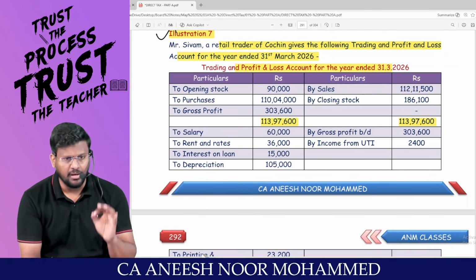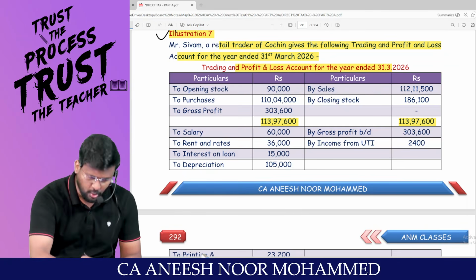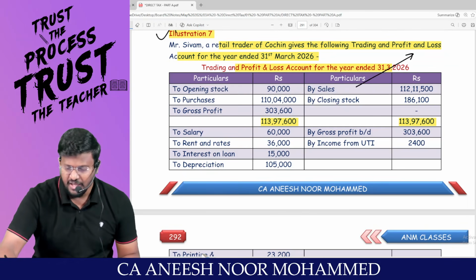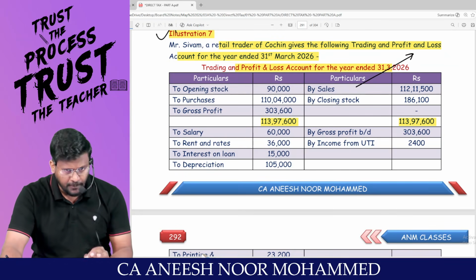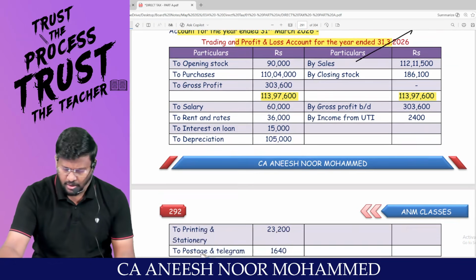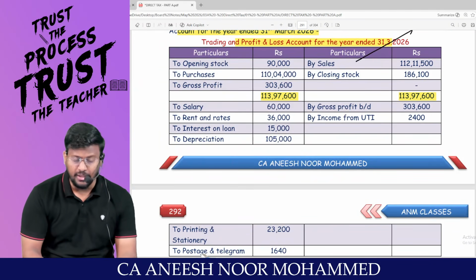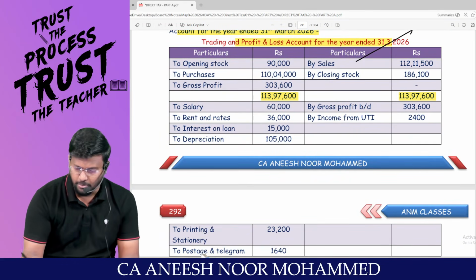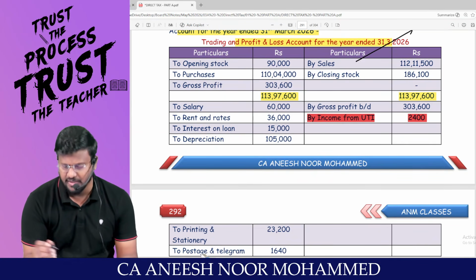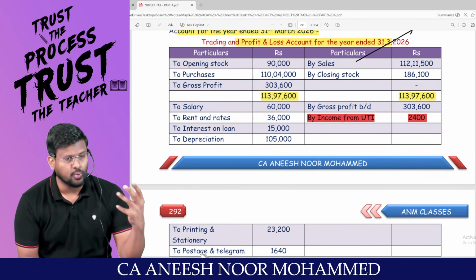Always, when a P&L account has been given in the question, first note the amount of sales. If the sales are less than 2 crore, the assessee is entitled to travel through the presumptive taxation route. Then you have to note the impurities. For example, income from UTI is an income to be taxed under IFOS, because UTI means Unit Trust of India.